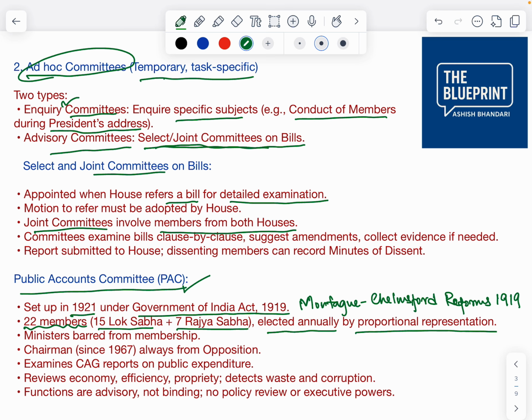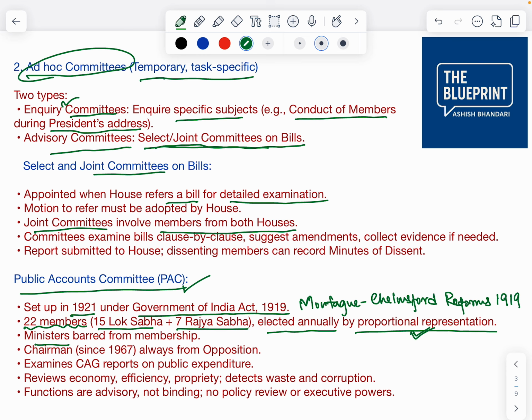Proportional representation means how many parties are represented in the house, likewise they can select their members. The proportion of the total number of members in a party will give them how many seats. So that is decided.